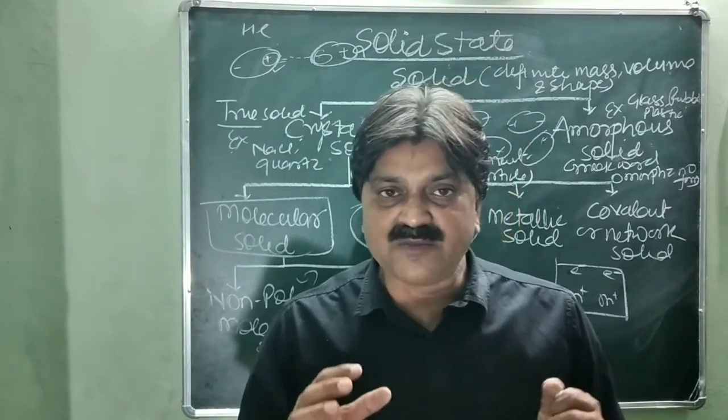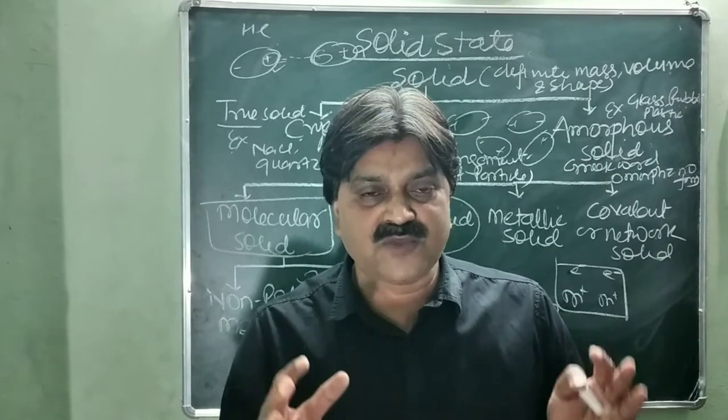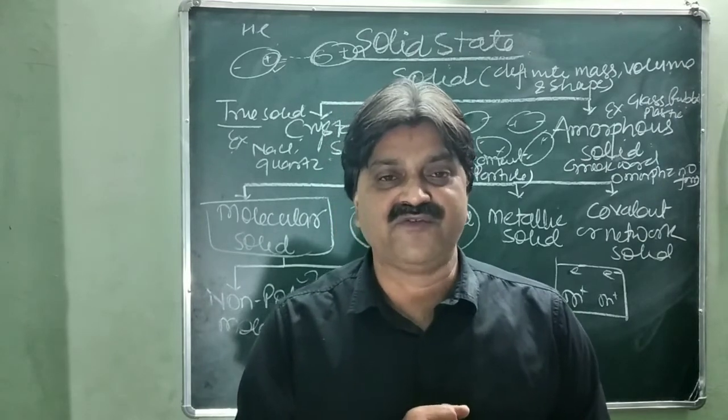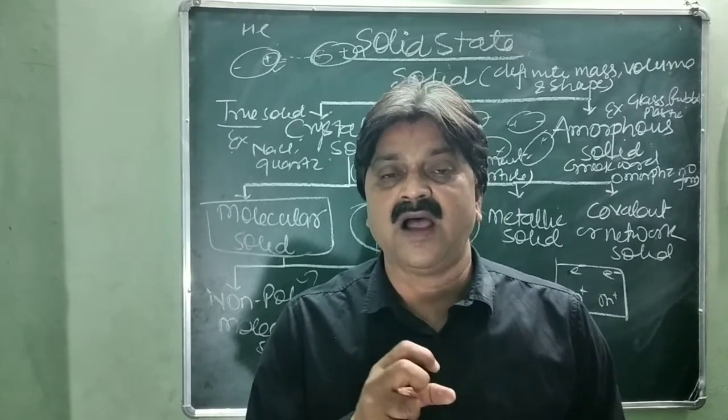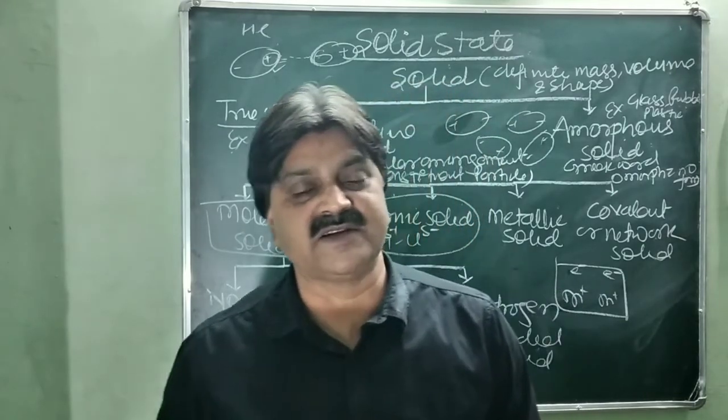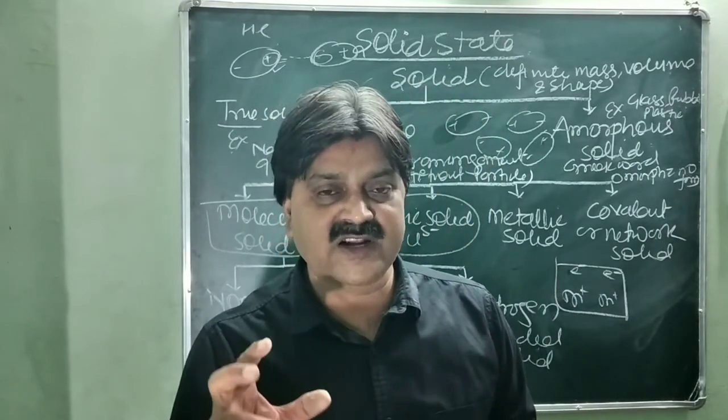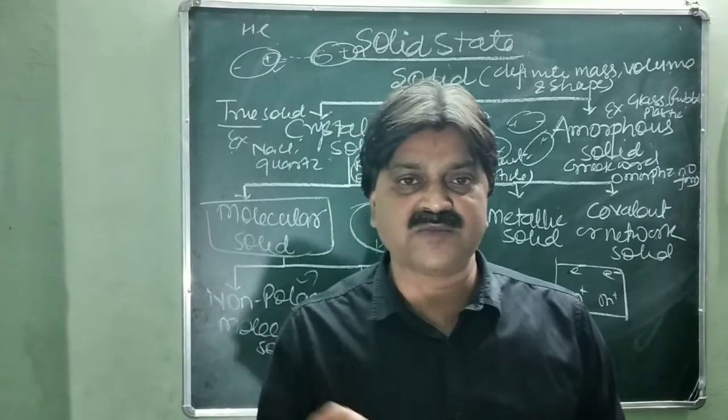So carbon diamond is a giant molecule of covalent network, very strong, very hard and a bad conductor of electricity, because all 4 electrons are engaged in bond formation tetrahedrally.